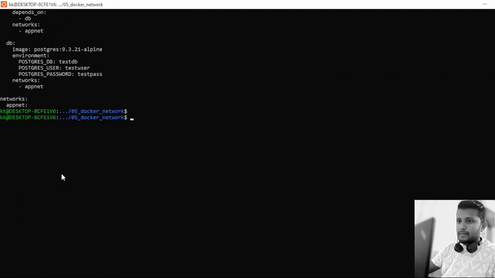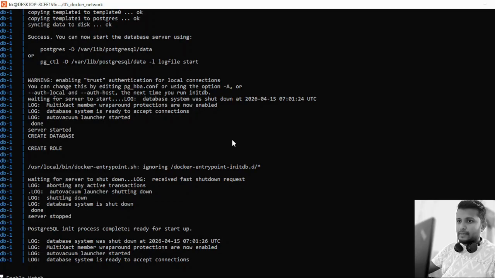Okay, so I'm already in the folder, so we'll just bring up the application. So we'll run Docker Compose. In the coming lectures, we'll also discuss why and how Docker Compose is needed. Alright, so this is the command docker compose up with build. This will consider the Docker Compose file in the current directory. Okay, so the application has come up.